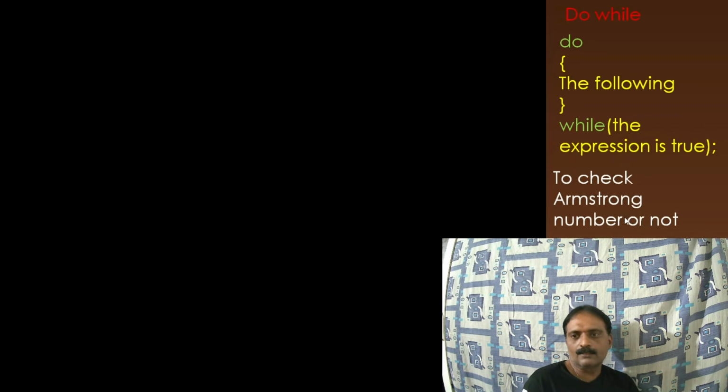Okay, to check this, I am going to write a program to check whether a number is Armstrong or not. I hope all of you are familiar with Armstrong numbers. When you consider a number and find the sum of the cubes of its digits, that should be equal to the number. Say if you consider 153, it is an Armstrong number because 1 cube plus 5 cube plus 3 cube gives you the same number, 153. Similarly, 407 is also an example of an Armstrong number. So to check that, we are going to write a program.